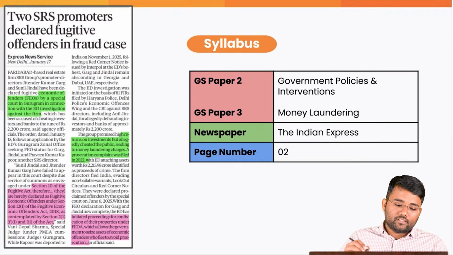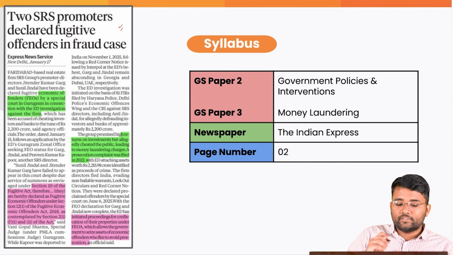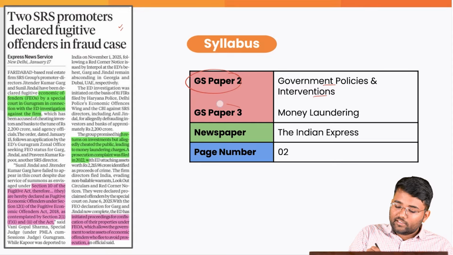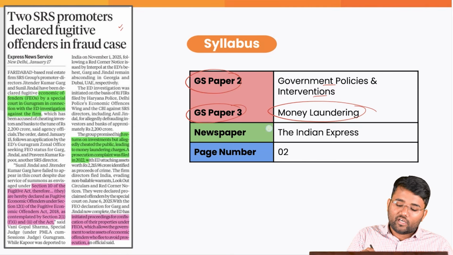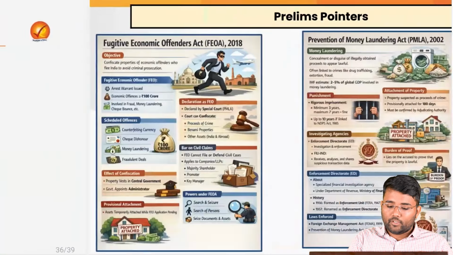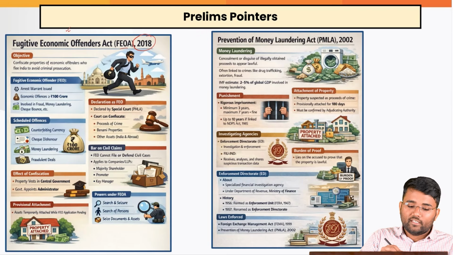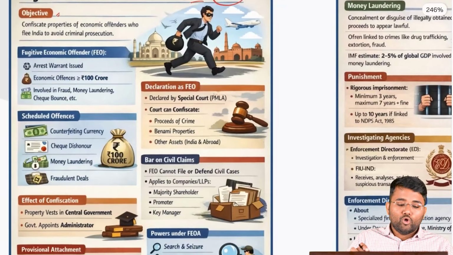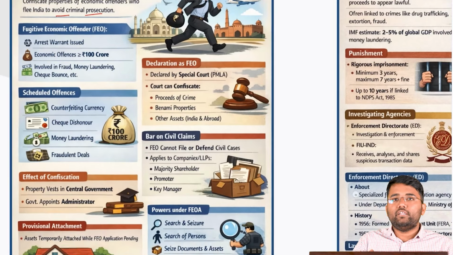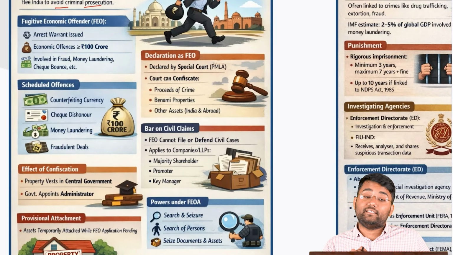Our next topic is the fugitive economic offenders. This is related to your GS paper 2 government policies and interventions, and also to your GS paper 3 money laundering, and this has appeared in today's Indian Express, page number 2. The Fugitive Economic Offenders Act came in 2018. The objective is to confiscate properties of the economic offenders who flee India to avoid criminal prosecution, to avoid arrest.